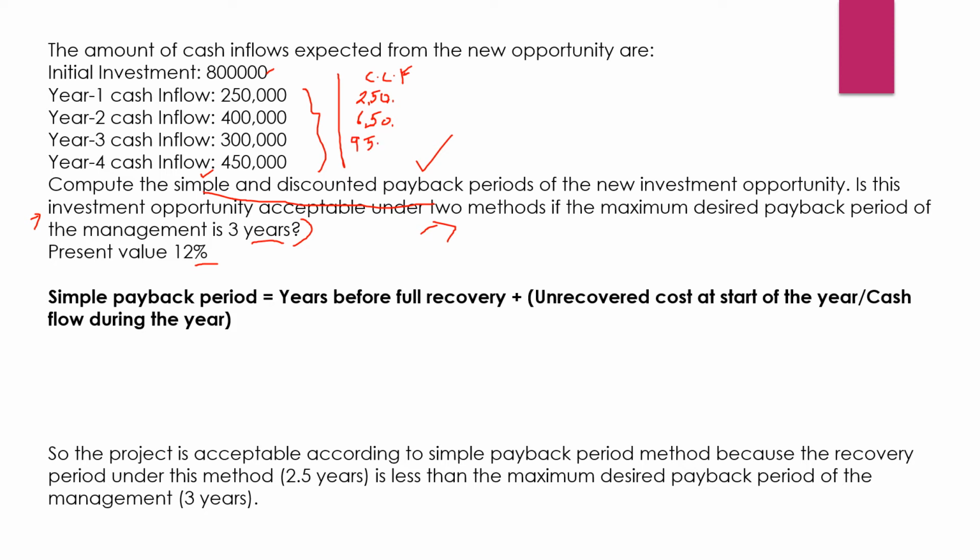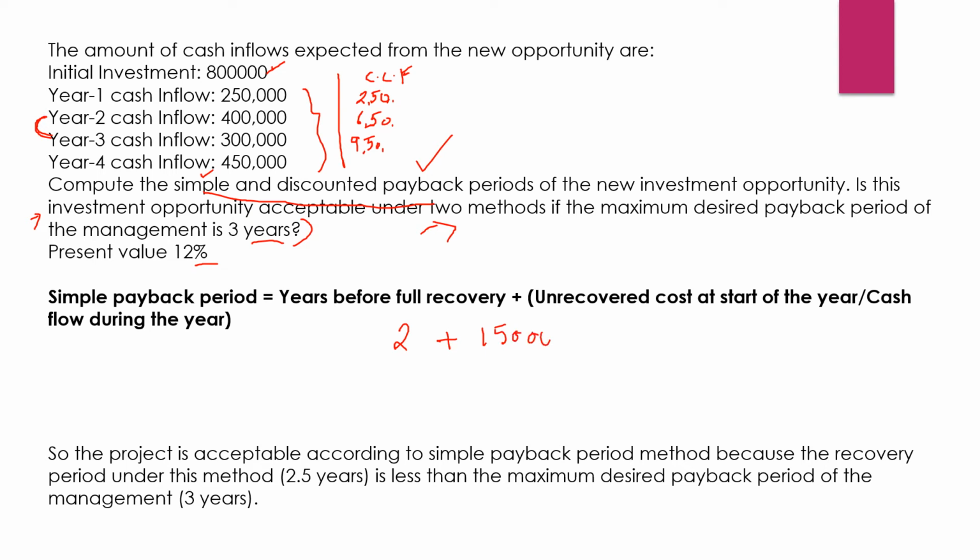But the initial investment will be covered between year 2 and year 3, as the initial investment is 8 lakh and in year 3 it comes out to 9,50,000. That means between year 2 and year 3 our initial investment will be recovered. So the formula is the years before full recovery, which is year 2, that is 2, plus the unrecovered amount. The unrecovered amount is this 8 lakh minus 6,50,000. It comes out to be 1,50,000, right?